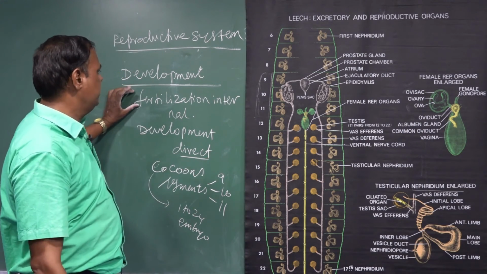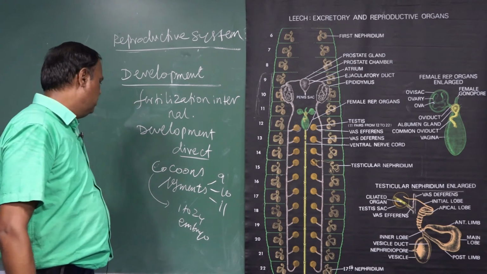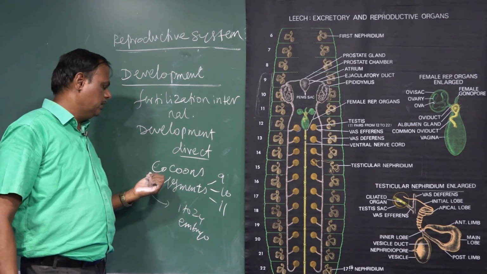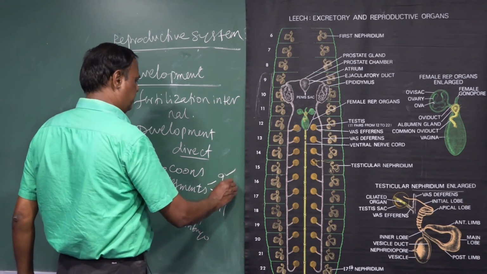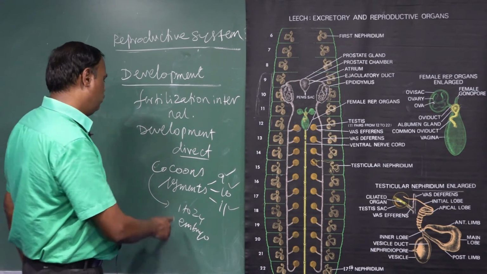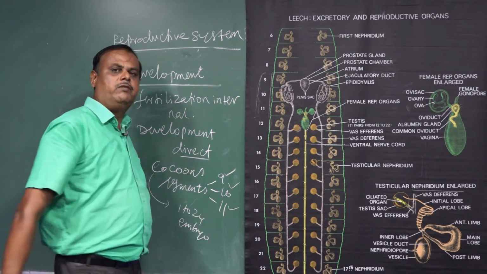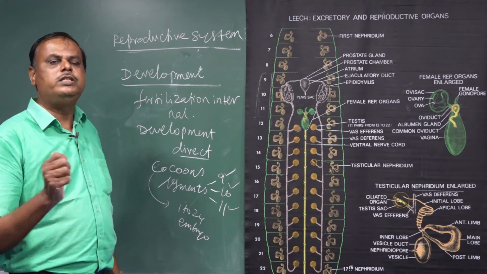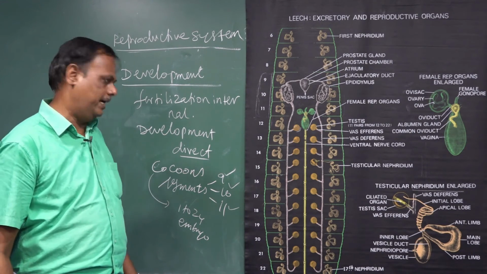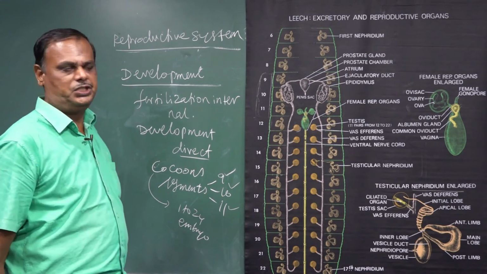Fertilization is internal, and development is direct development, and through it the cocoons are formed. The cocoons are formed in the 9th segment, 10th segment, and 11th segment. Each cocoon consists of 1 to 24 embryos. When these embryos are complete, development takes place. They produce young ones that directly resemble an adult. This type of development takes place in leech.